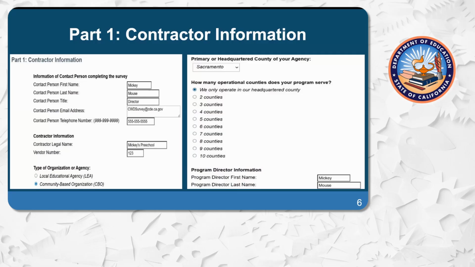This is for those programs that may operate CSPPs across the state. If your program does serve multiple counties, please make sure to select the county listed in CDIMS or CAPSTAC as your headquarter address. Finally, you will notice at the bottom you can find program director information. In this instance, the person filling out the form is also the director, so the information is the same, but that may not always be the case.